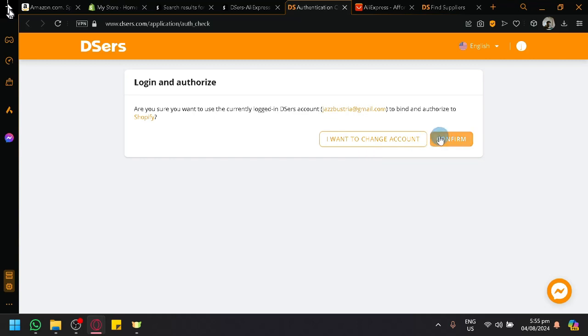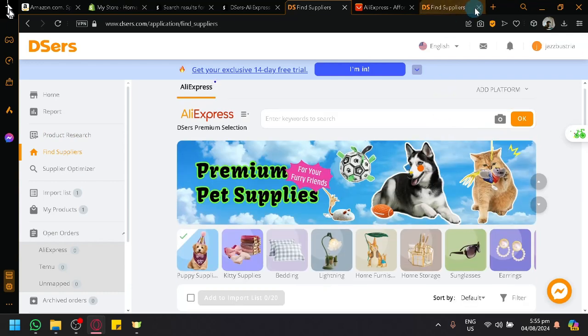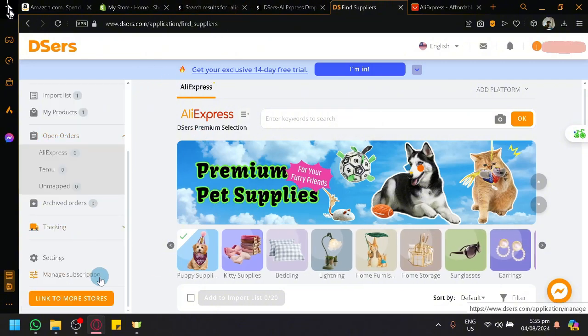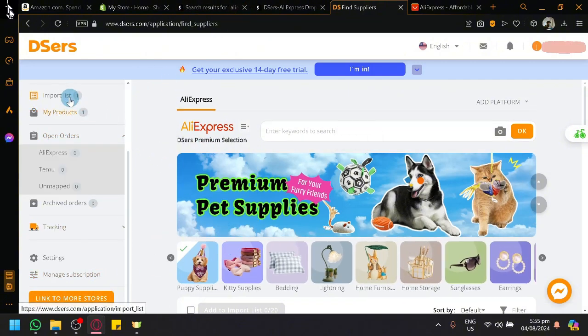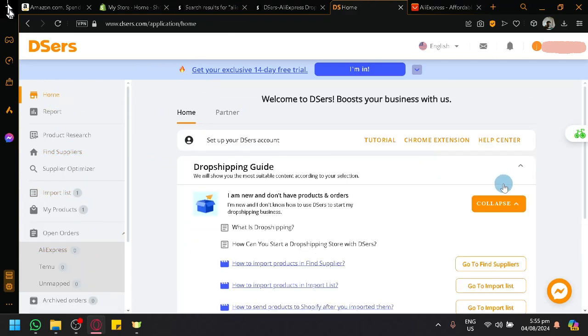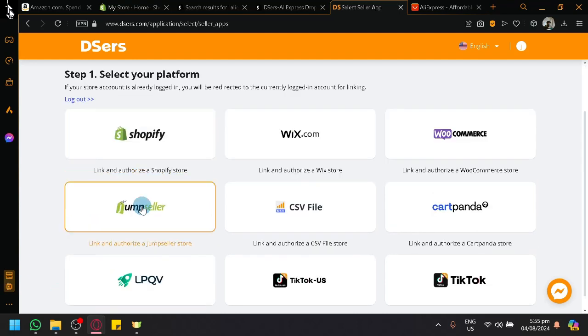And over here, we're simply going to click on confirm, which would allow us to connect our Deezers account with our Shopify store. And over here, this is now our Deezers, which is successfully connected with our Shopify store. Let's see if we are able to successfully connect it with the proper store. Click on link more store, Shopify. This is just to double check if we have successfully connected it.